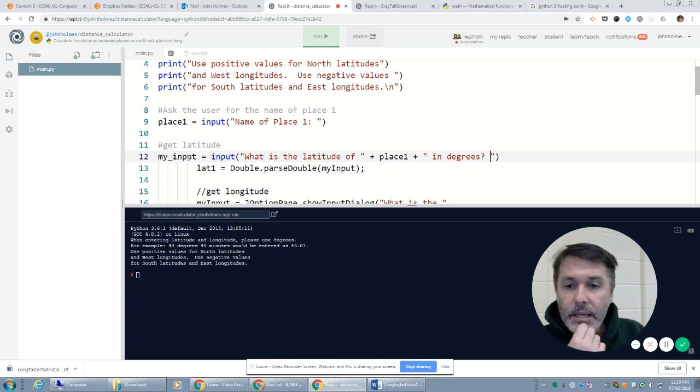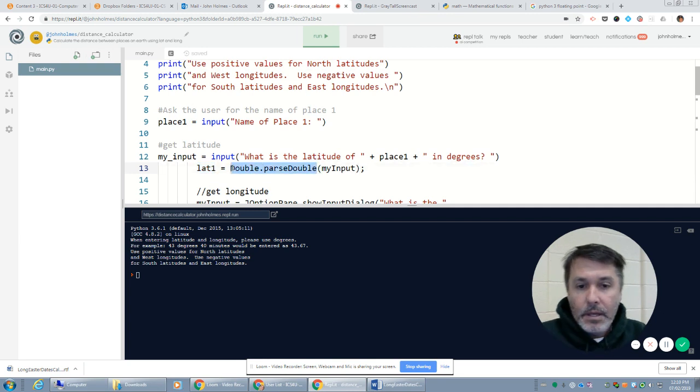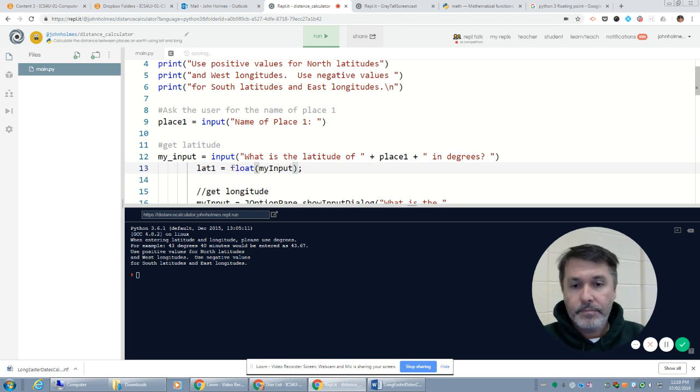Now the thing is that, as I said, input returns a string value, but I need to have that be a numeric value. So what I can do is take my latitude one, which is going to become, I could put an integer, but of course latitude could have a decimal value, so that's going to become a float. So now my input has just been converted into a float.